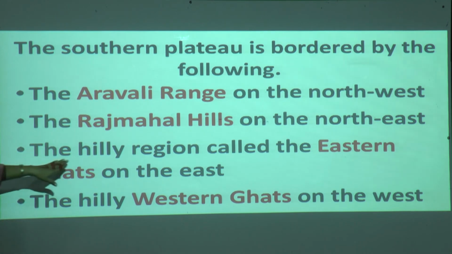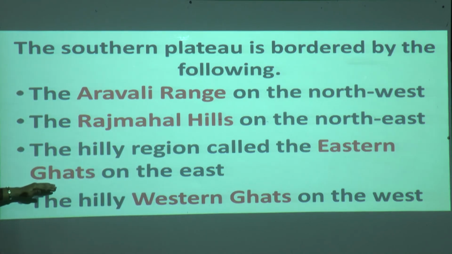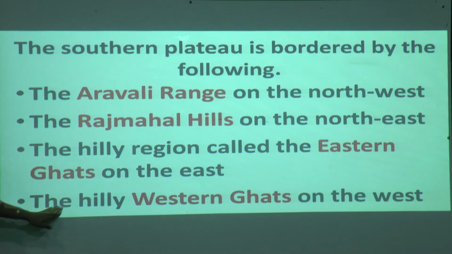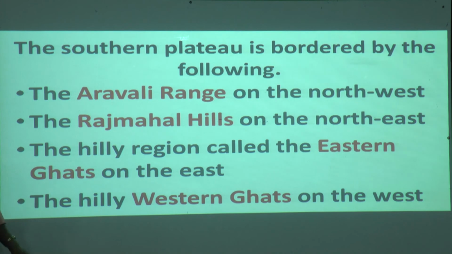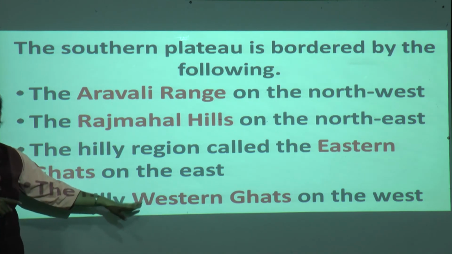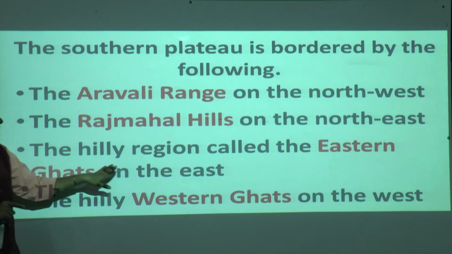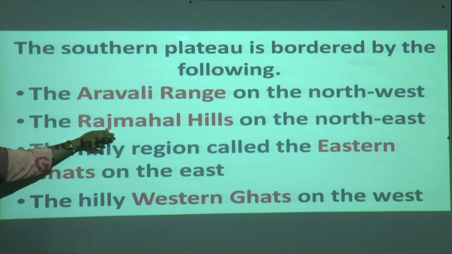Okay, the hilly region called the Eastern Ghats is on the east, and the Western Ghats on the west. See, Western Ghats are on which side? West side. Eastern Ghats are on the east side only. Where is the Raj Mahal? Raj Mahal is located on the north and east side.